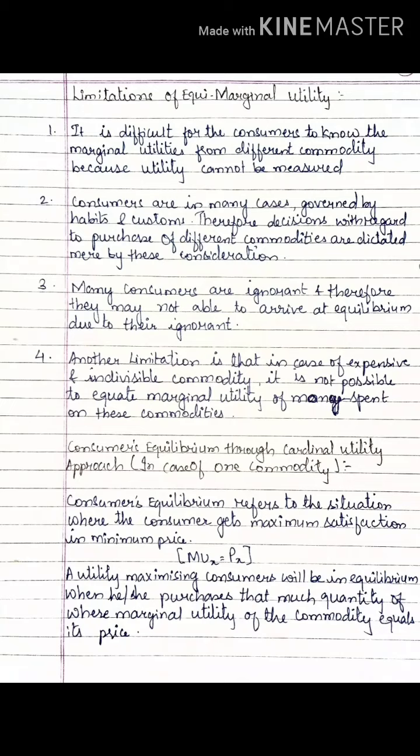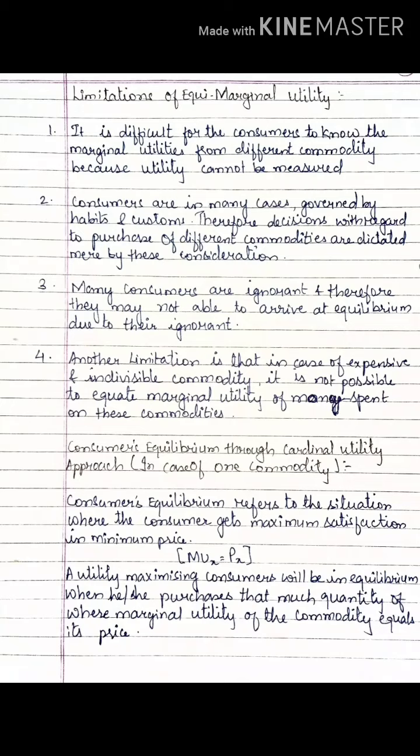Now, second limitation is consumers are in many cases governed by customs and traditions. We all know that we are governed by some habits or some customs. We follow that, right? So, no doubt for that we cannot judge the commodity we are purchasing, right? It cannot hold true for 2 consumers.